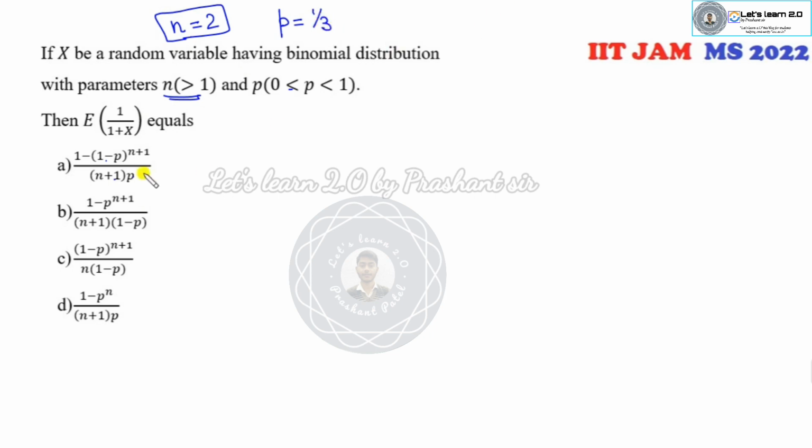Fine, we need a distinct value. So p is 1 by 3, or you can choose any other number.